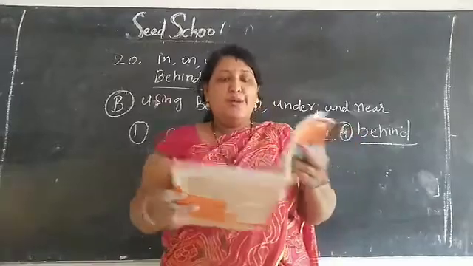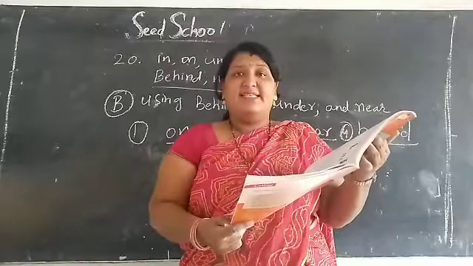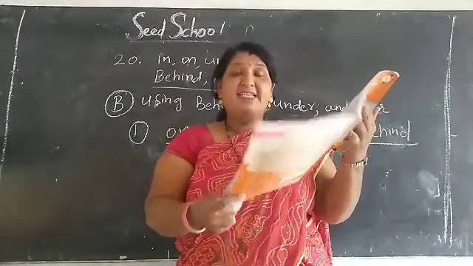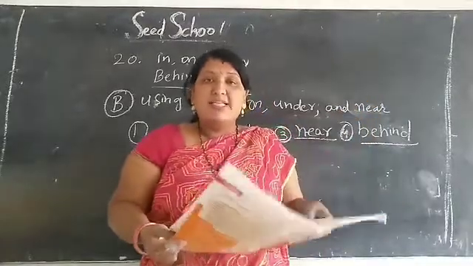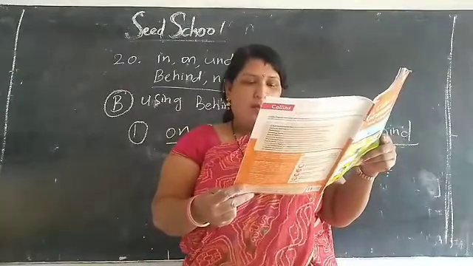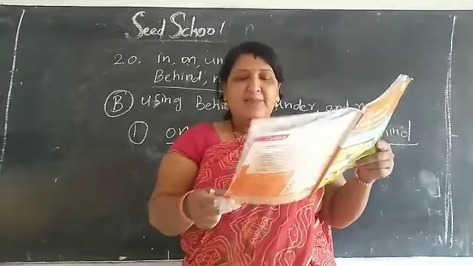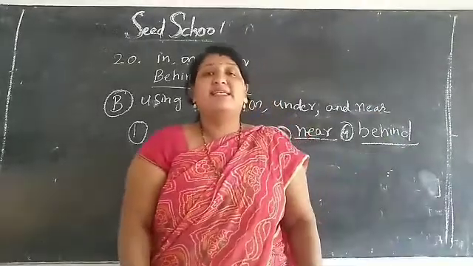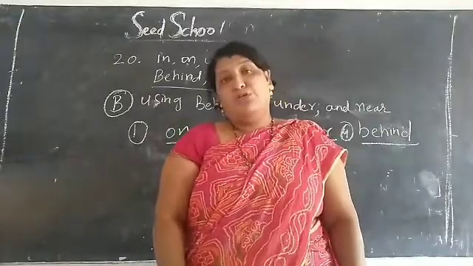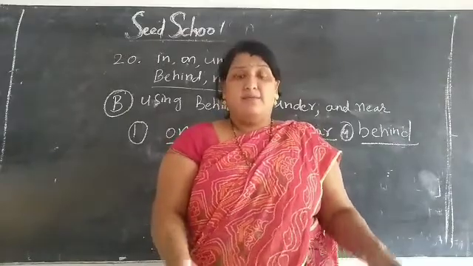A, B, only 2 bits, children, and write homework. Read these sentences. This is your homework, children. Read these sentences. The cat is on the table. The dog is under the table. The table is near the window. The toy is in the box. The girl is behind the curtain. Page number 69. Read these sentences. This is your homework. Write 2 times in your classwork book, children. Understood? 2 times and learn.